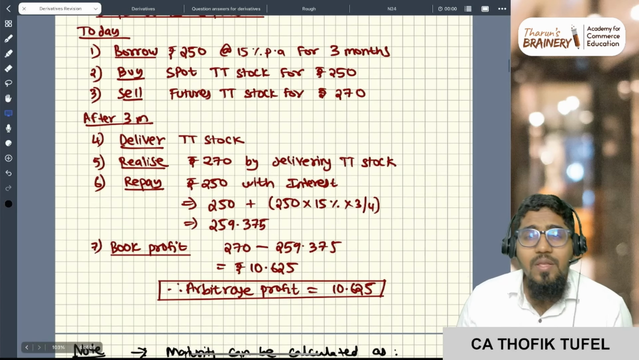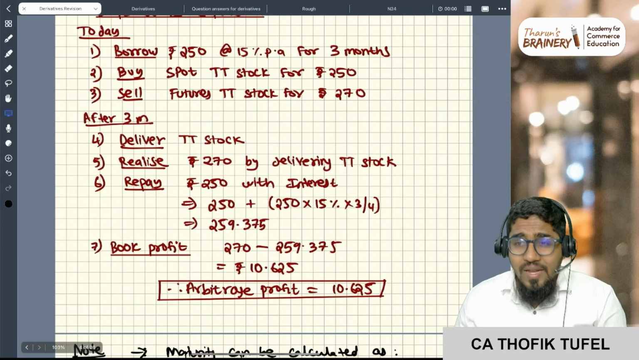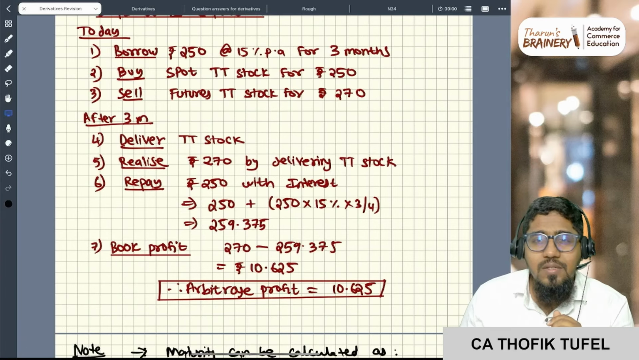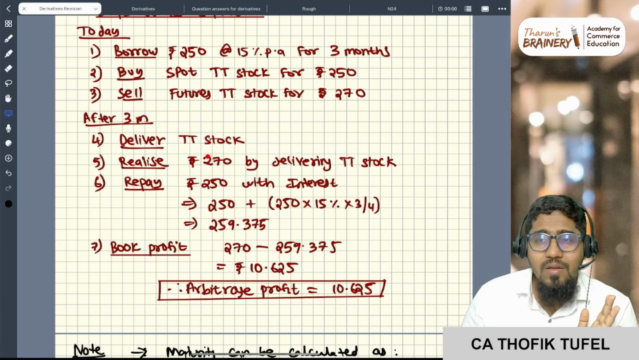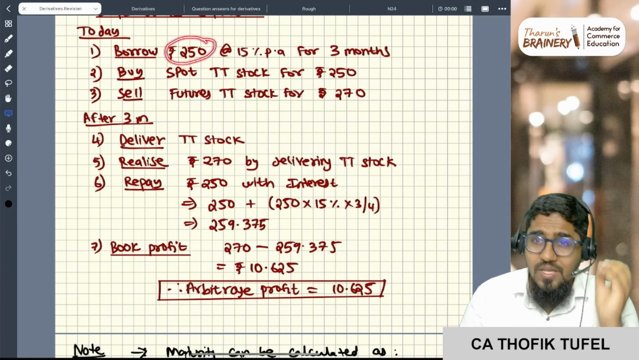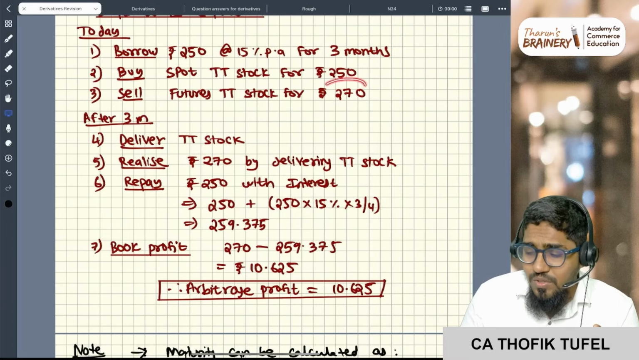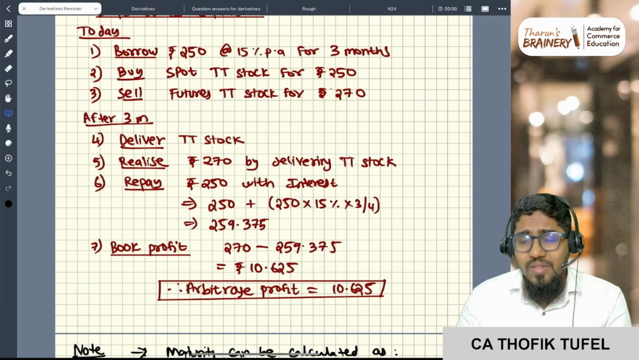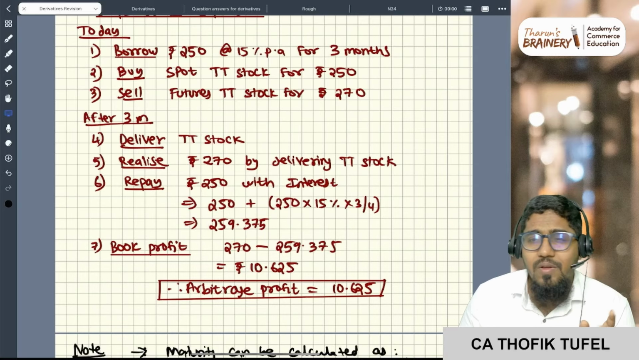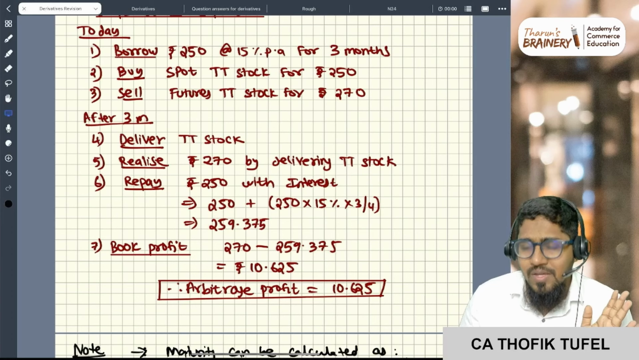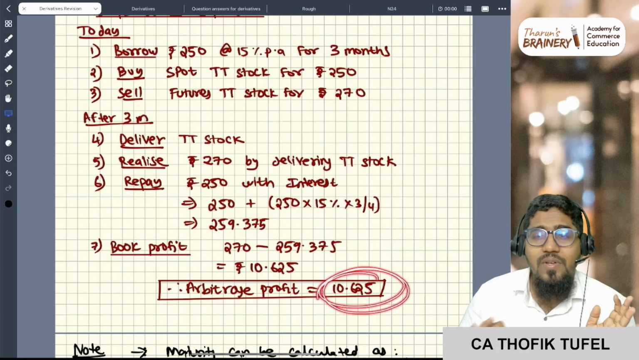You see, you didn't do anything. Any risk taken? No risk. What is the risk? Whatever the price is, you will definitely get 270. Very certain. Today you are purchasing at 250, certain price. Futures you are selling at 270, certain price. After 3 months, certainly you will receive 270. Certainly you are going to pay 259.375. There is no change in interest rate and all. Everything is certain. So this is called riskless profit.